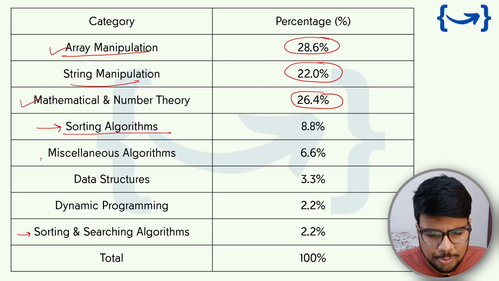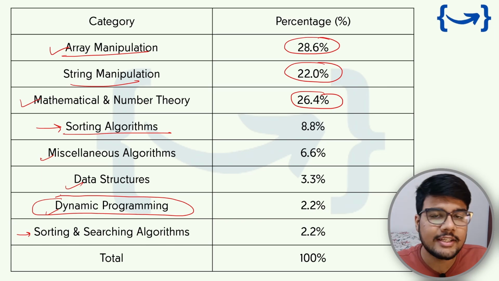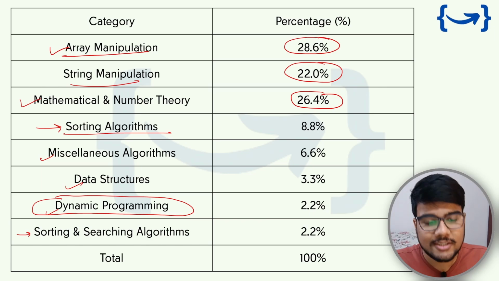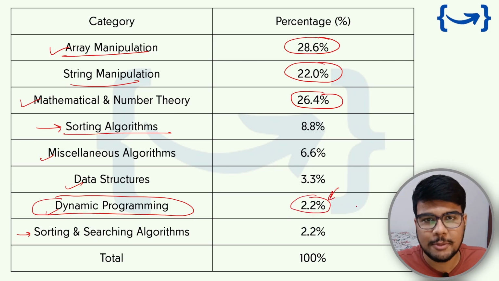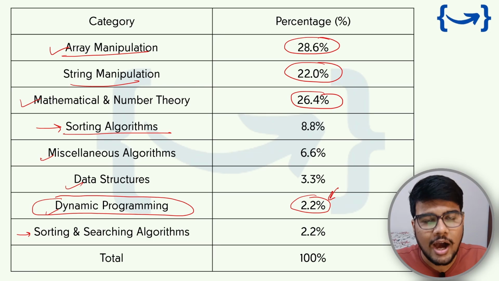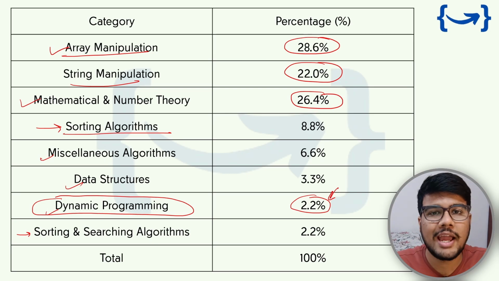Okay, now if you talk about miscellaneous algorithm, data structure and DP, as far as I know, only in one April shift and one June shift did the DP problem occur, but I guess it also carries some weightage, like you can see 2.2%. So if you come under that 2.2% of people, you can expect a DP problem as well. But the catch here is that DP problems are not that hard. These are all very standard problems if you are able to solve the standard problems from any sheet which is available on the internet.